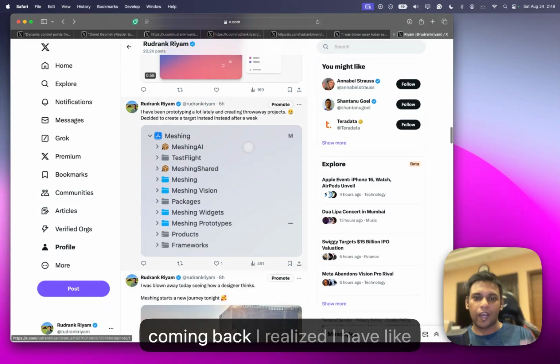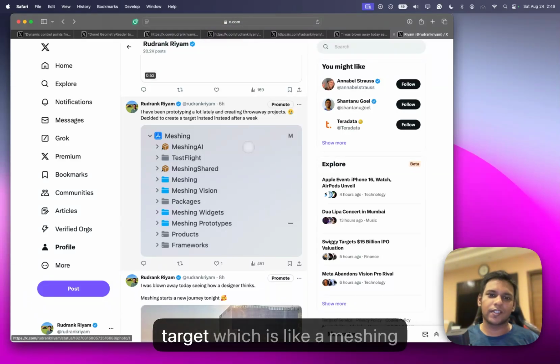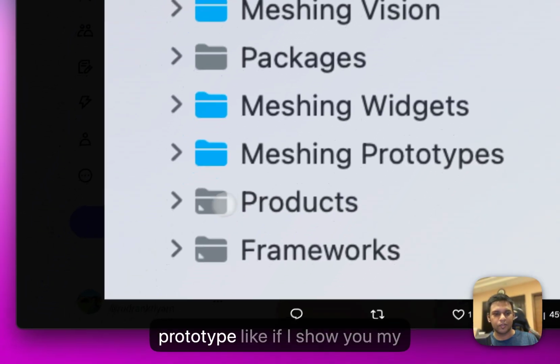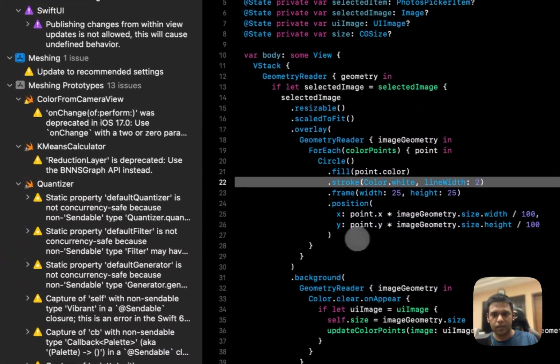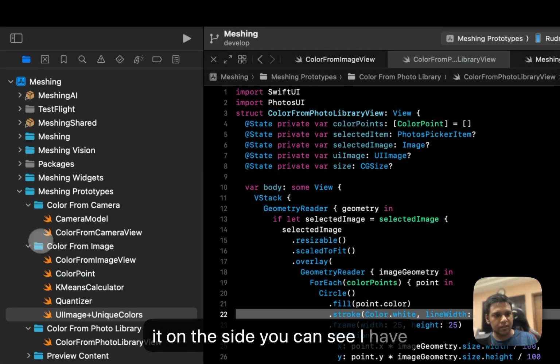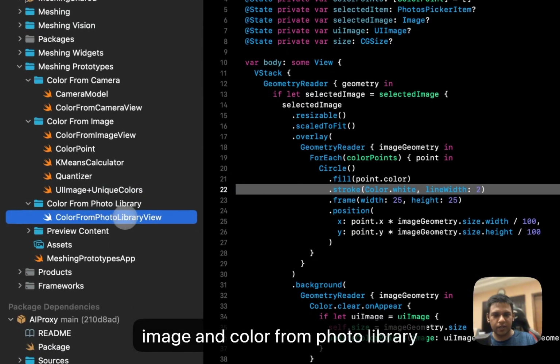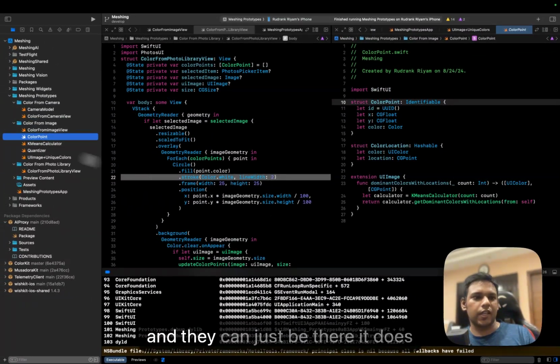After coming back, I realized I am doing a lot of throwaway prototyping, so I decided to create a target, which is like a Meshing prototype. If I show you my code, on the side you can see I have this color from camera, color from image, and color from photo library, and I'm not deleting any of this code because I think it is valuable and can just be there.